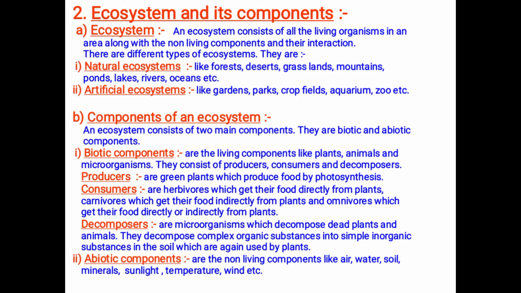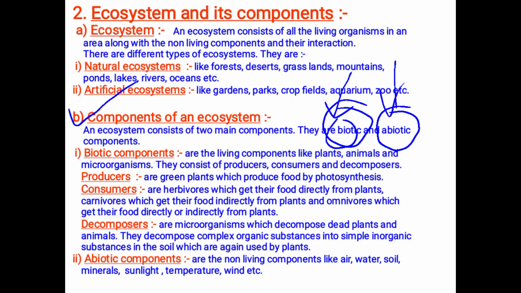The next one, when we come to the components of an ecosystem, components means what the ecosystem is made up of. The ecosystem is made up of two main components. The first one is biotic, the second one is abiotic components. Biotic means, bio refers to living. So living components are called biotic components. Non-living components are called abiotic components.